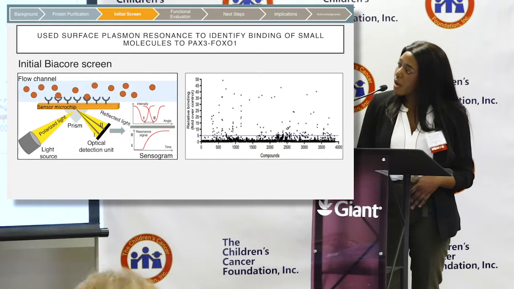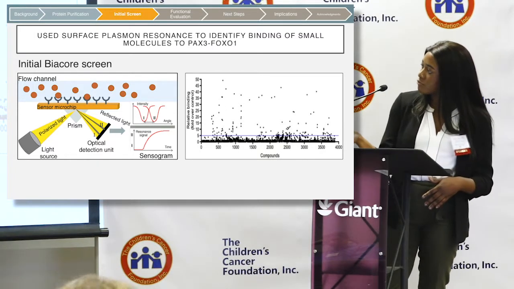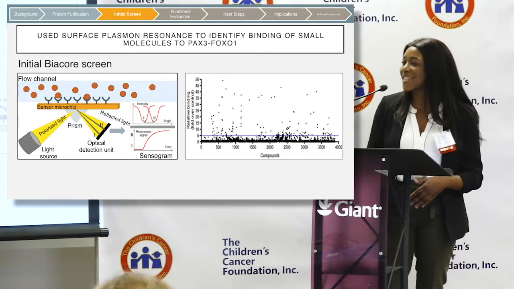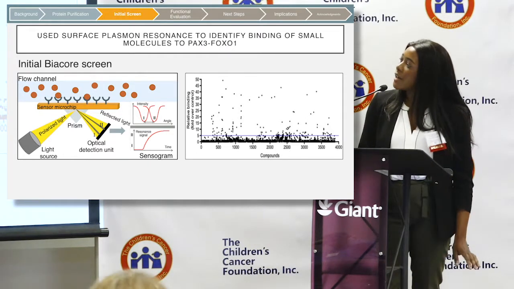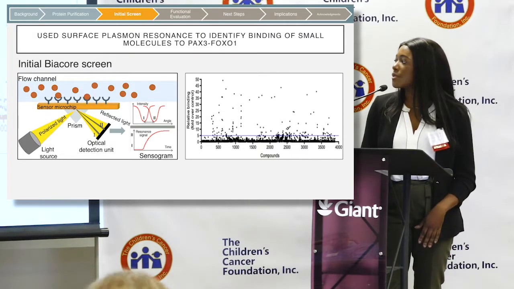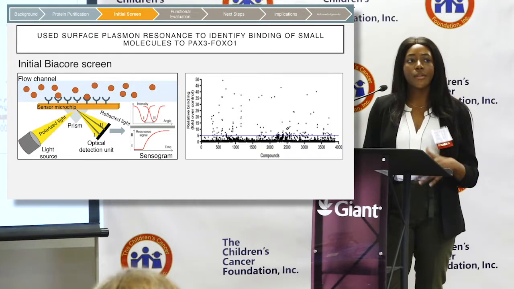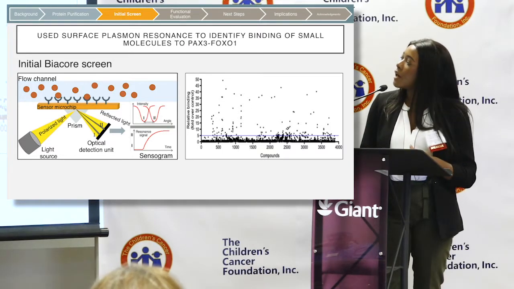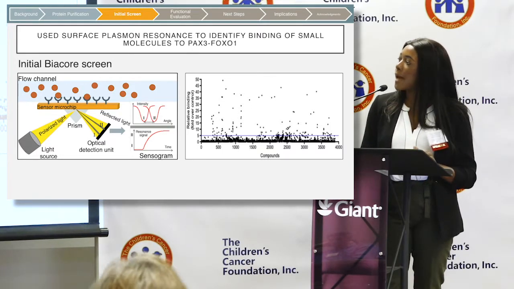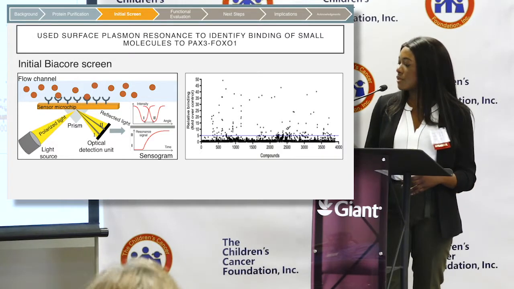So this is the result of that screen. Each of these dots is one of the compounds that we tested, and on the y-axis is the relative binding compared to our negative controls. The blue line represents the threshold that we set for narrowing down the compounds, and we decided to choose compounds that bound to PAX3-FOXO1 5-fold or higher compared to our negative controls.